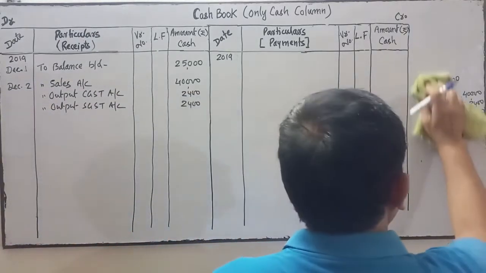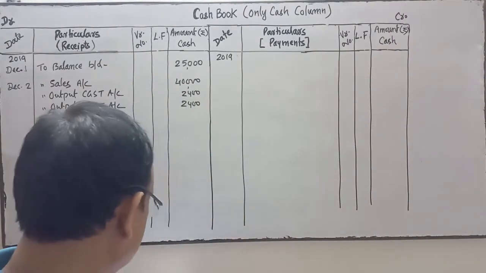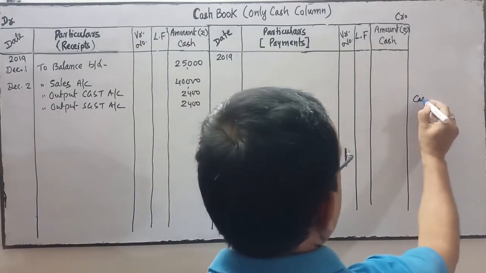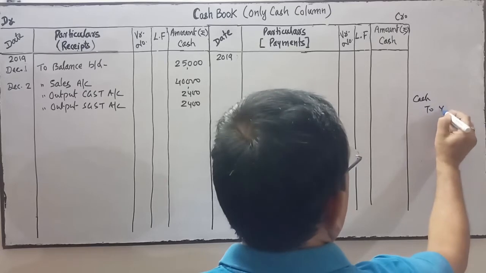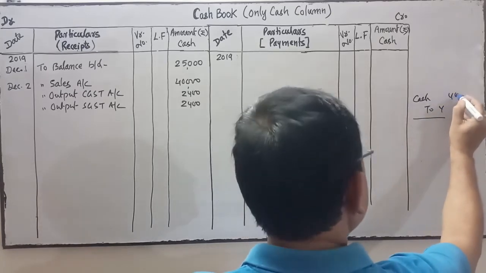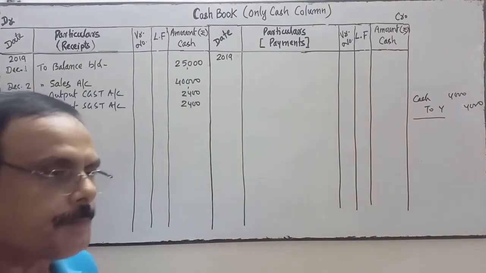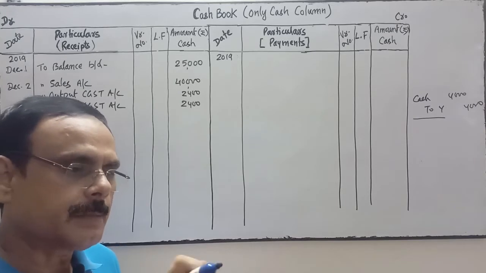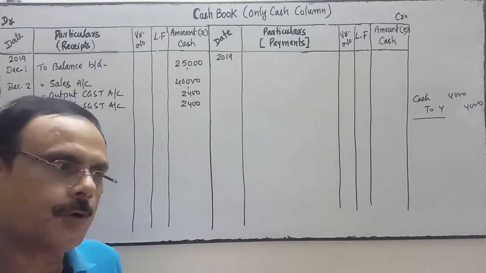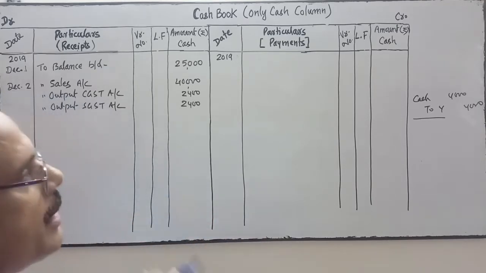This transaction, cash sales. Next is received from X on behalf of Y. Received, so cash account debit to Y account. How much amount we have received? 4,000 received from X on behalf of Y. It means this amount is given by Y, so Y's account will be credited.